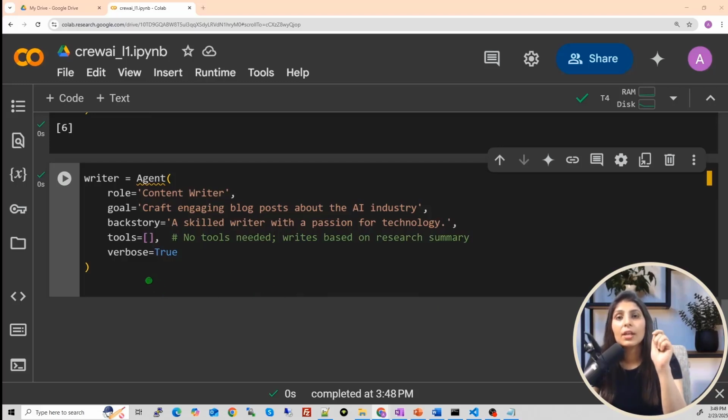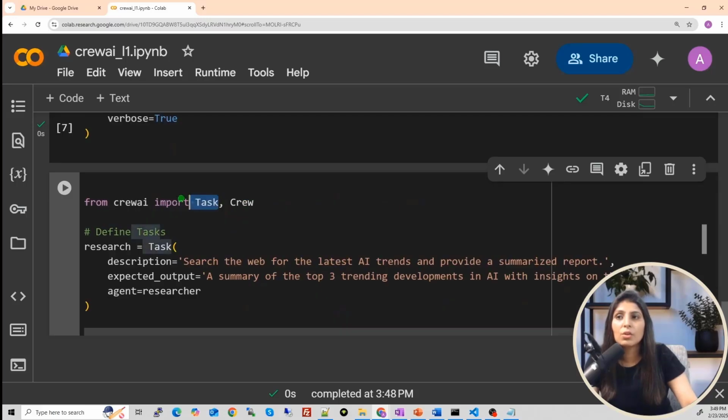So guys, in CrewAI, I have told you there are 4 main things. First is agent, and then tools, then task, and the process. So we have to define all those things. Till now we have used only a single tool for web search. Then we created agents. So 2 points we have covered, but we still need to create tasks, and then we will create the process, right? So let's create the task.